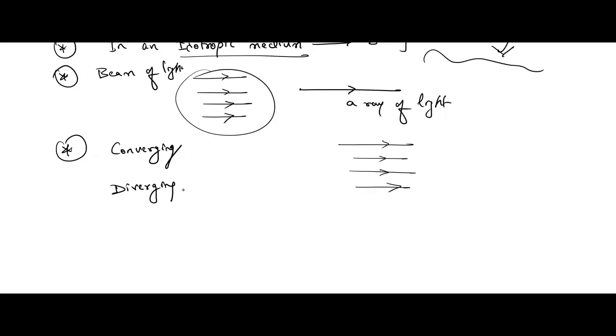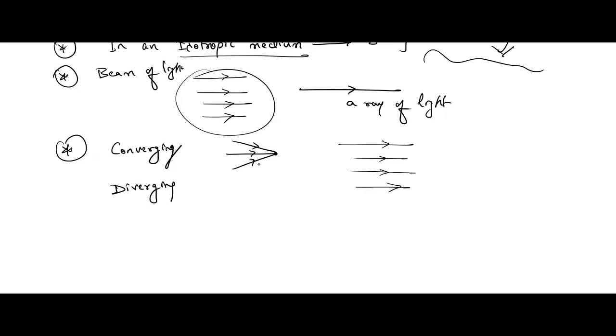Now what is converging or convergent and divergent? What do you mean by this? See children, it's very simple. If a ray of light is meeting at one point, can you see this? If rays of light are meeting at one point, it's called convergent.